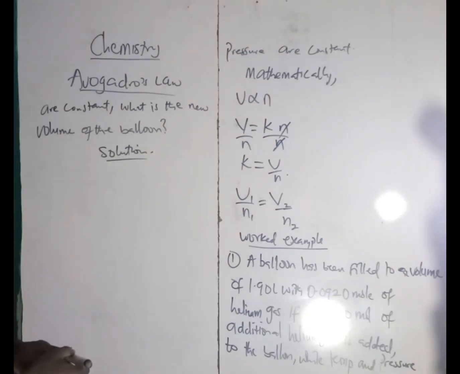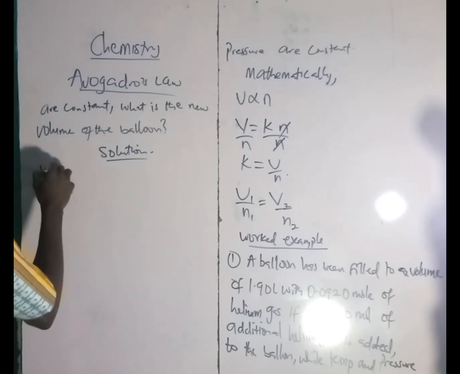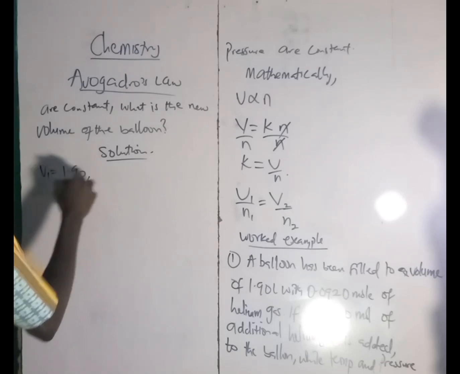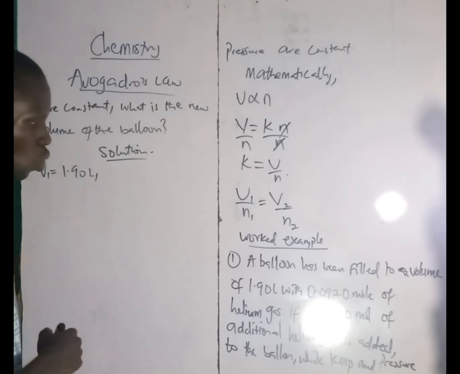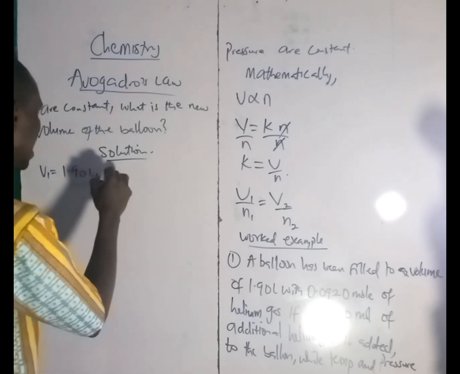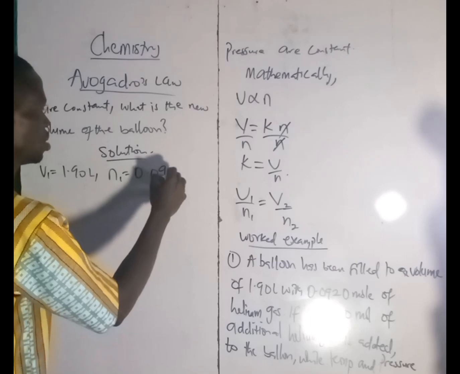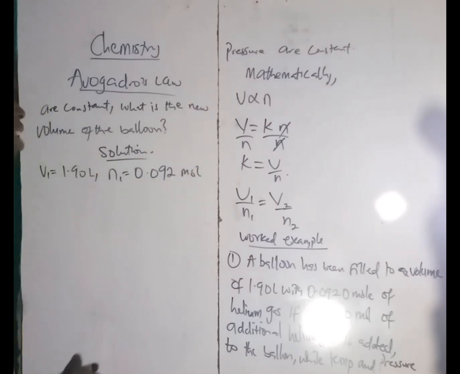We said a balloon has been filled with a volume of, so the first volume V1 is 1.90 liters. Then with 0.092 mole, so that's N1, 0.092 mole of helium gas.